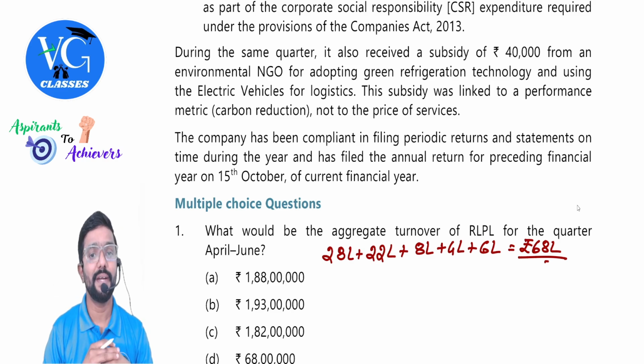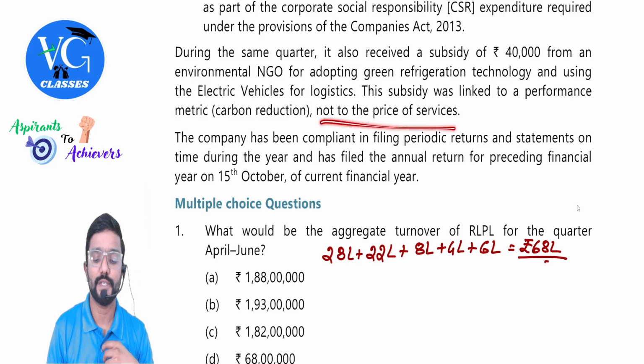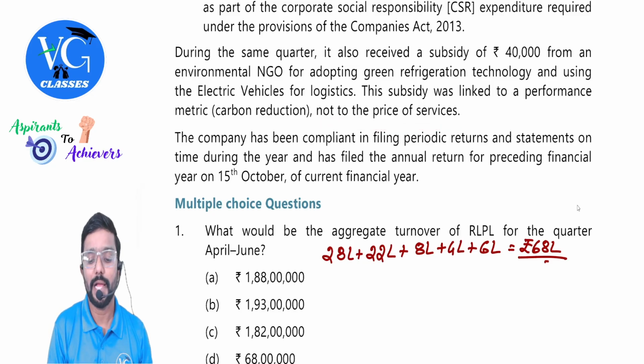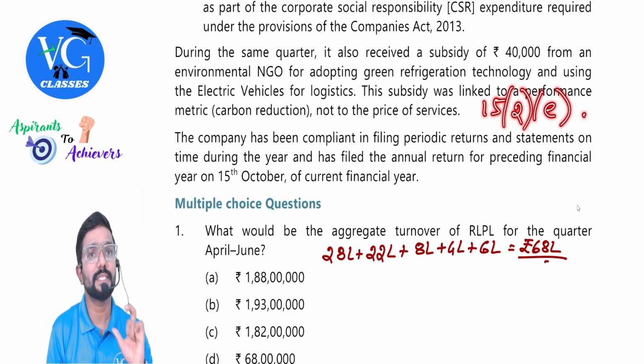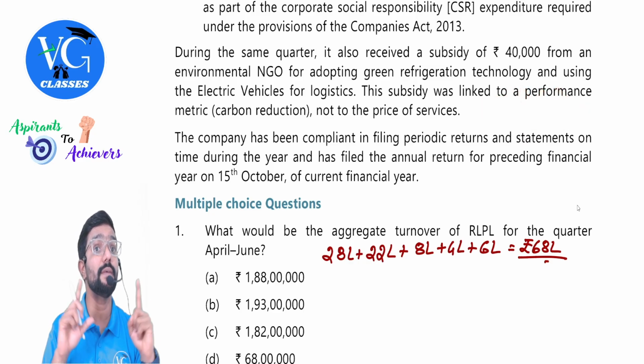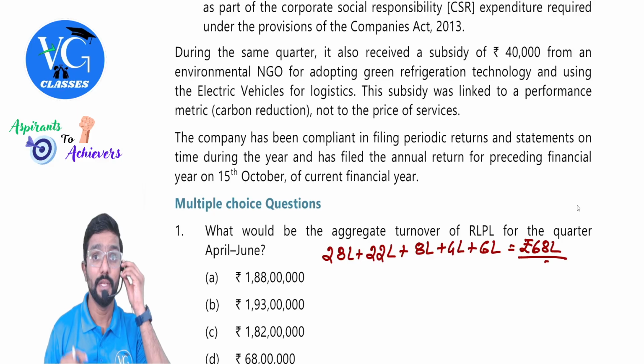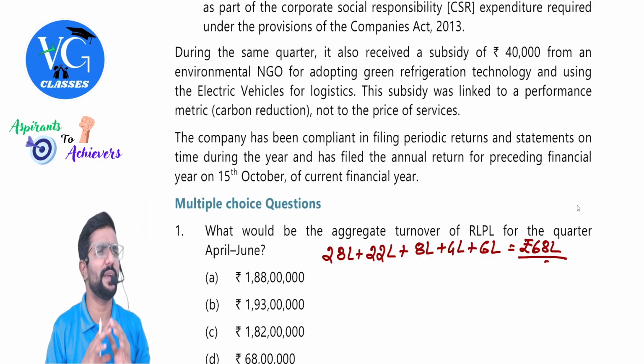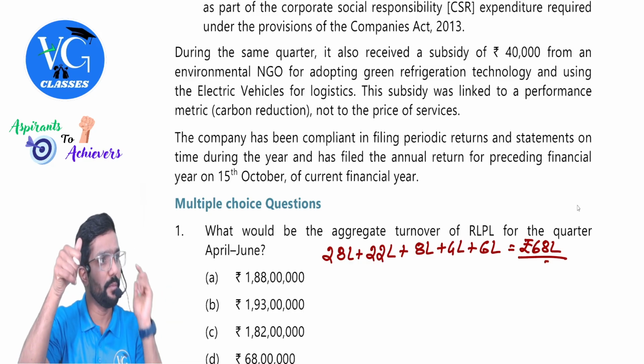Performance metric, carbon reduction, not the price of the services. So should we add it, guys? No. As per Section 15(2), clause (e), you should add the subsidy only if it is linked to the price, and that too not given by central government or state government. Sir, what if it is given by central government or state government? Don't add it. Even though it is linked to the price, don't add it. Hope you are getting it.